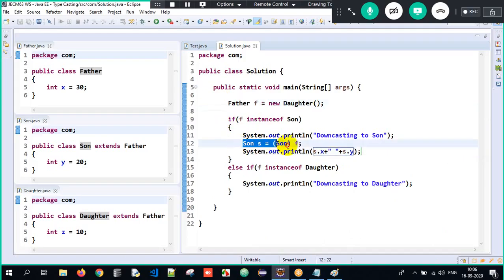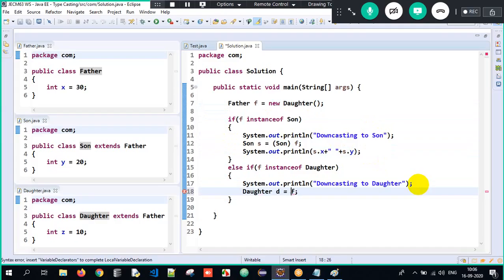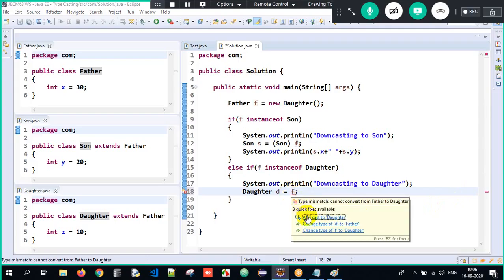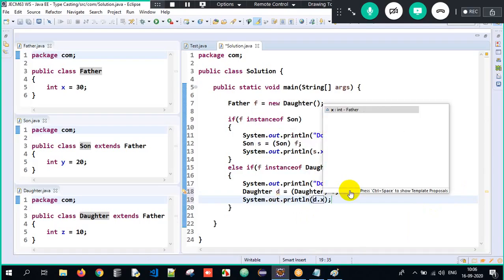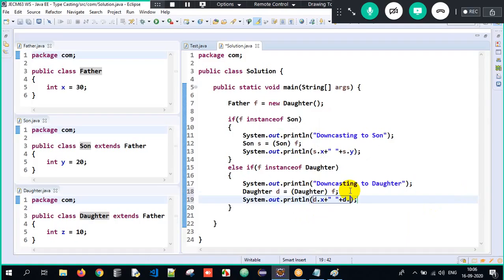Now I can downcast it to son. I checked, is the son object an instance of son? Yes. I need to downcast to son. I will downcast it and I can access both the properties. Similarly, if it is a daughter object, I have to write daughter D. So I have to downcast it to daughter. Now over here, I will write it explicitly. So with the reference of D, I can access the superclass property and I can also access the subclass property.